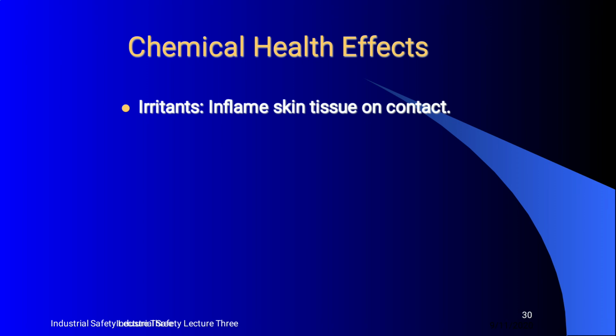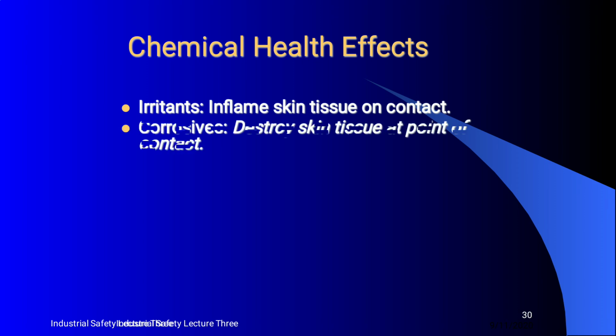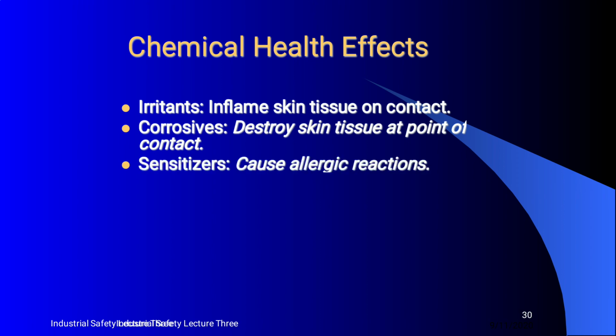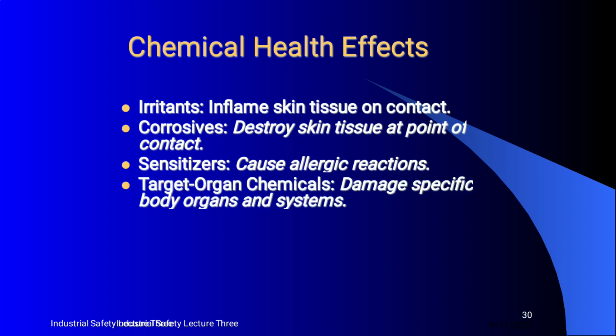Firstly, irritant: inflames skin tissue on contact. Second is corrosive: destroys skin tissue at point of contact. Third is sensitizer: causes allergic reaction.